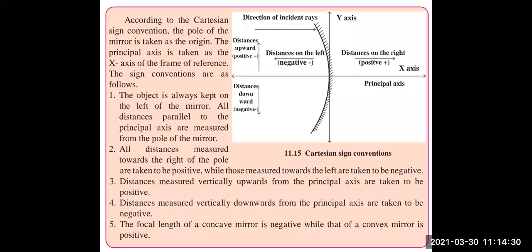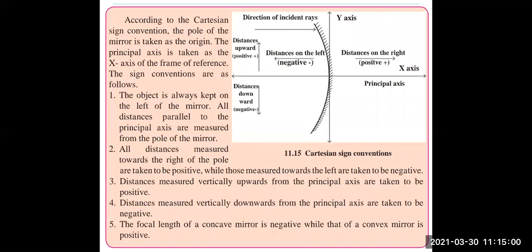You can see the arrows. Distances on the right are positive. Distances on the left are negative. Distances measured vertically upwards from the principal axis are taken to be positive. You can see an arrow headed upwards and the words beside it that distances upward are positive. Distances measured vertically downwards from the principal axis are taken to be negative.